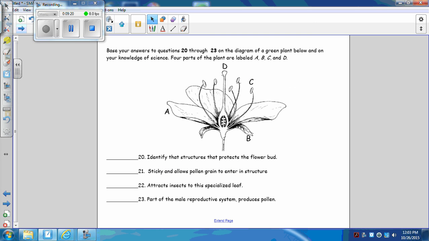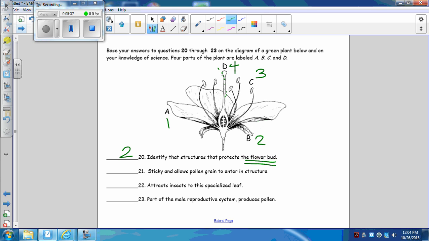All right, base your answer on 20 to 23. Identify the structures that protect the flower bud. So if you were bright enough, you did this. 1, 2, 3, 4. What protects the flower bud? B, the sepals. So that would be number 2. Sticky and allows the pollen grain to enter. Here it is. The stigma and the style, the ovary and the eggs, the reproductive flower. Letter D, which is choice 4.